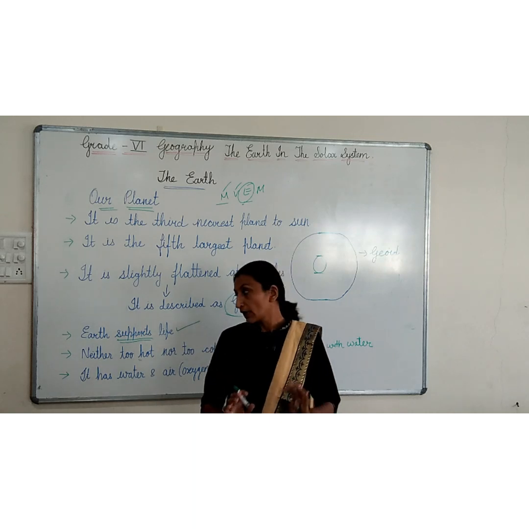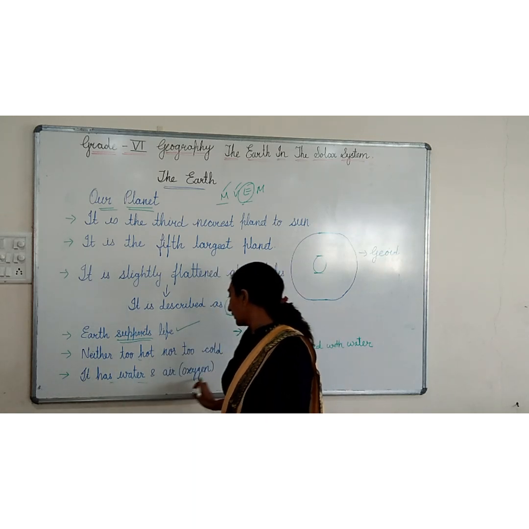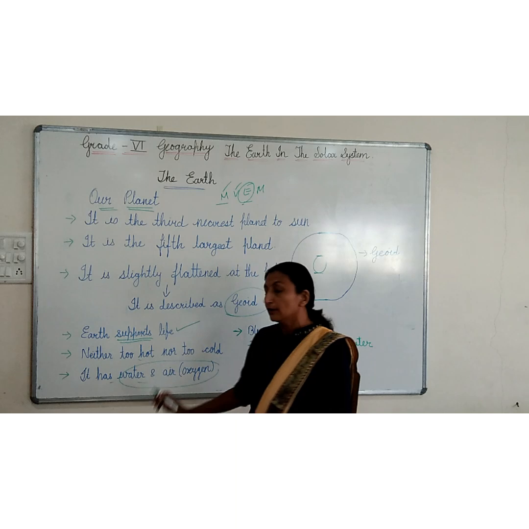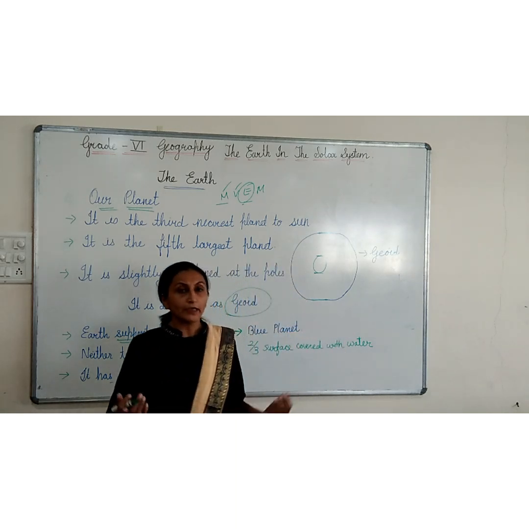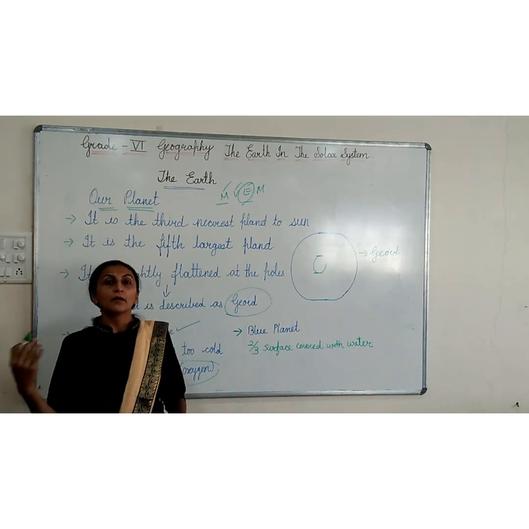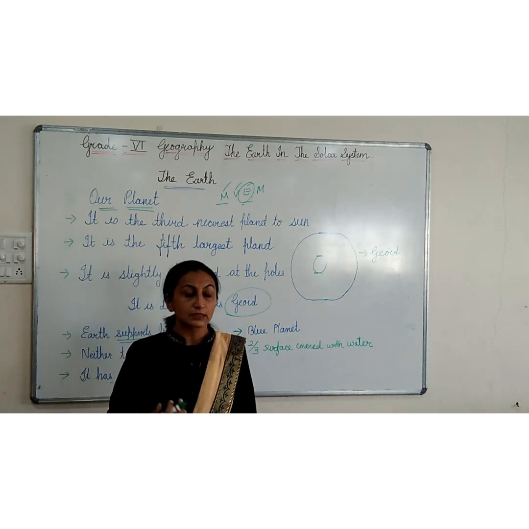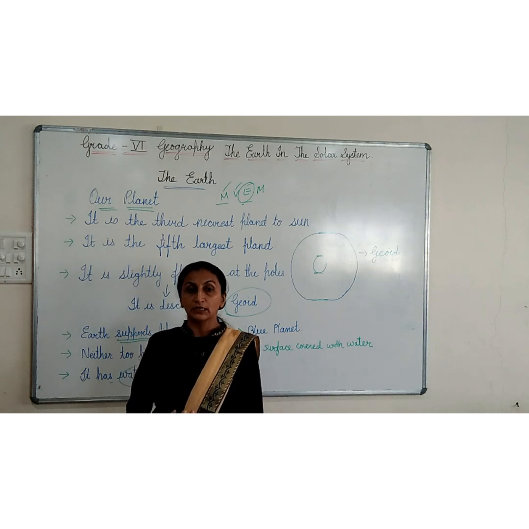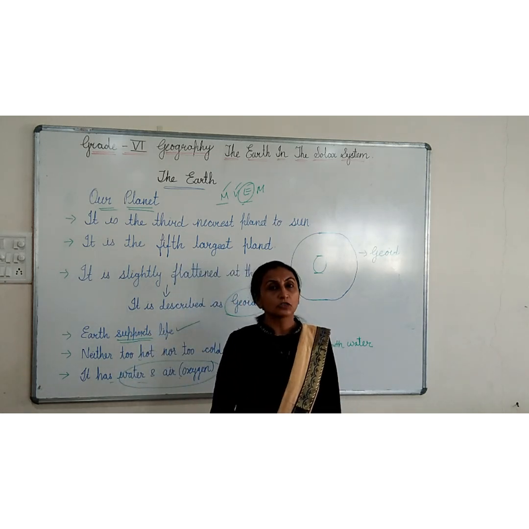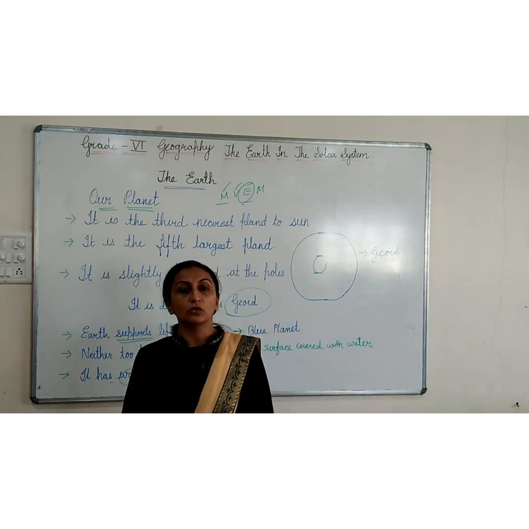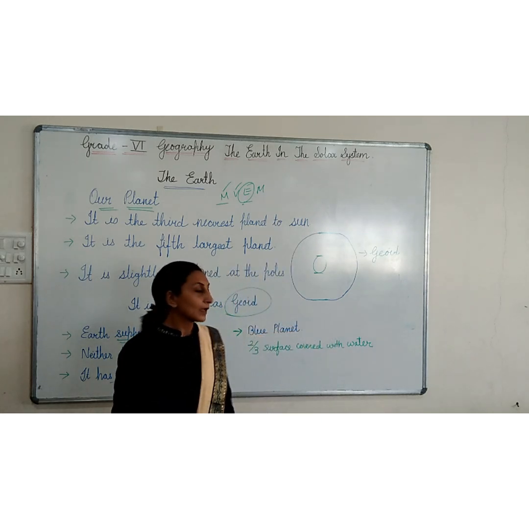So we can sustain. After that, it has water and air. See, this is also very important. Water and air means, you know, the atmosphere is there, the belt of gases around us. And a very important gas, oxygen, that we take in our breathing, is there on the Earth. So because of this, we can live on the Earth.